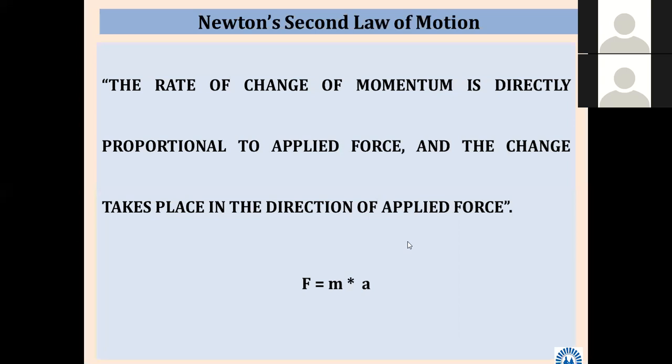of applied force. So simply, the second law of motion is known as force is equal to mass into acceleration, ma. The rate of change of momentum is directly proportional to applied force, and the change takes place in the direction of applied force. So how is this second law of motion famously known? काय म्हटलं जातं माहिती का? Law of, one word is there already in front of you. Law of conservation of momentum. Law of conservation of momentum. Very good.